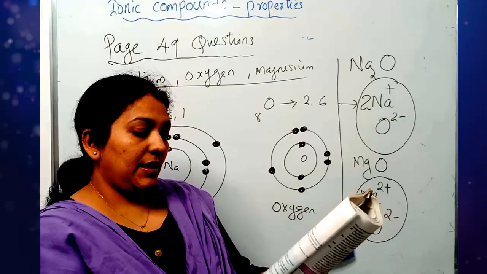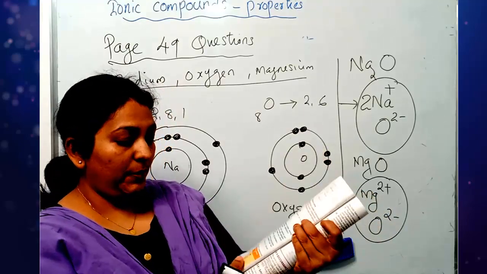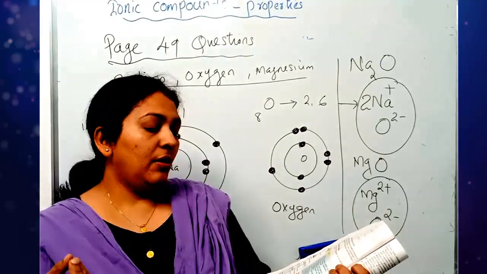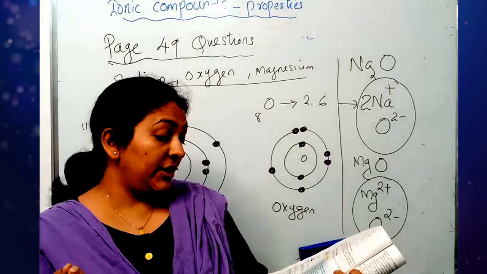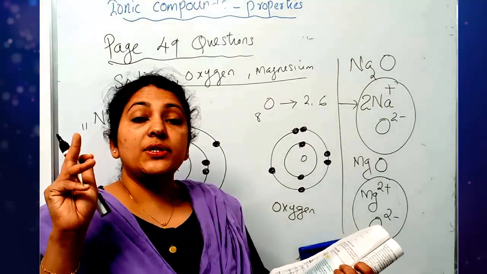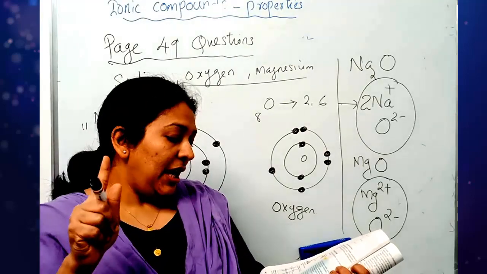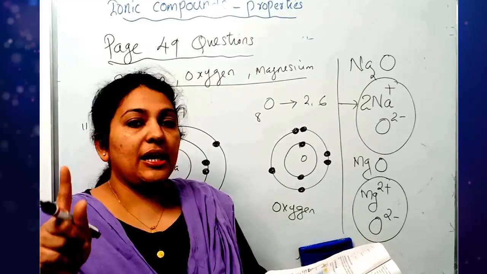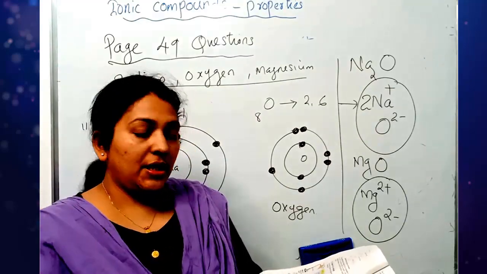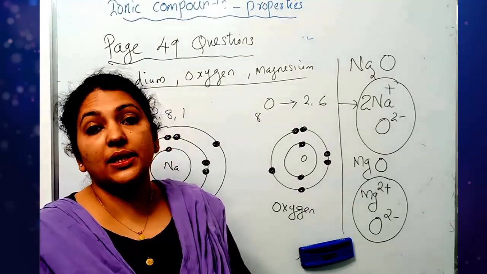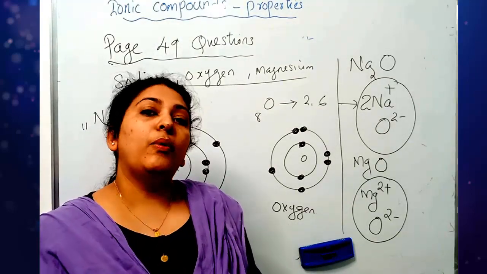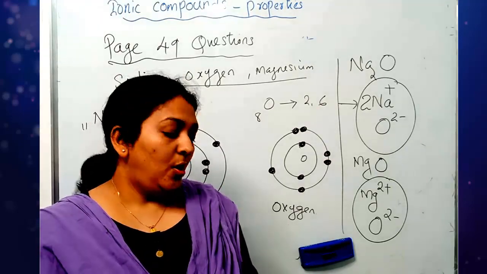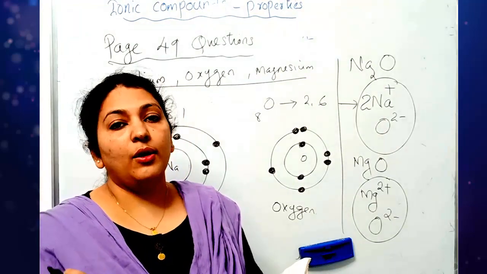There is a table with melting points and boiling points on page number 48. For example, sodium chloride has a melting point of 1074 Kelvin, not Celsius, and a boiling point of 1686 Kelvin. You don't have to learn all this by heart. Just remember that much high temperature is required to break the inter-ionic bonding, because there is a very strong force of attraction between these ions. Hope the properties of ionic compounds are very clear to you.